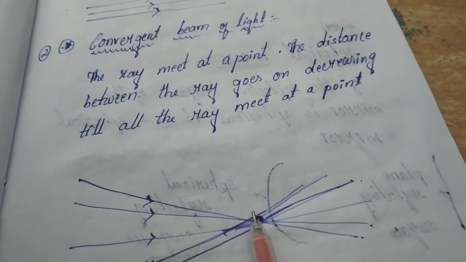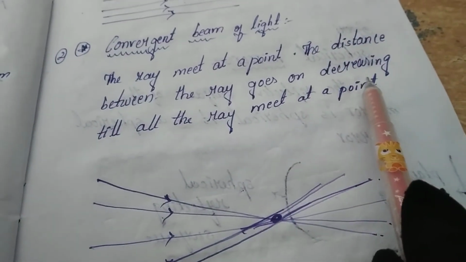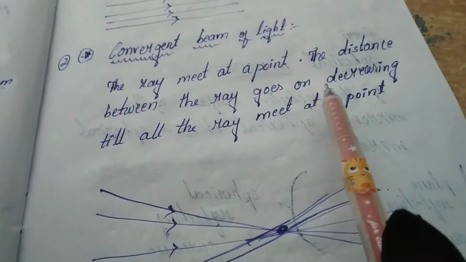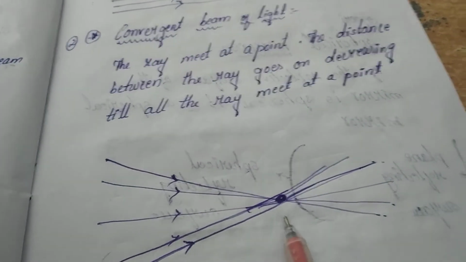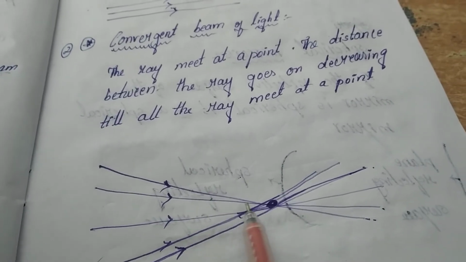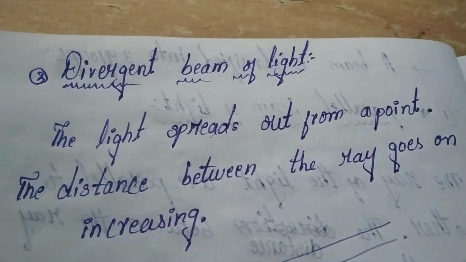The rays meet at a point. The distance between the rays keeps decreasing until all the rays meet at a point. जब तक पॉइंट में मिल जाते, जब तक वो उसका डिस्टेंस क्या हो जाता, कम होता रहता.